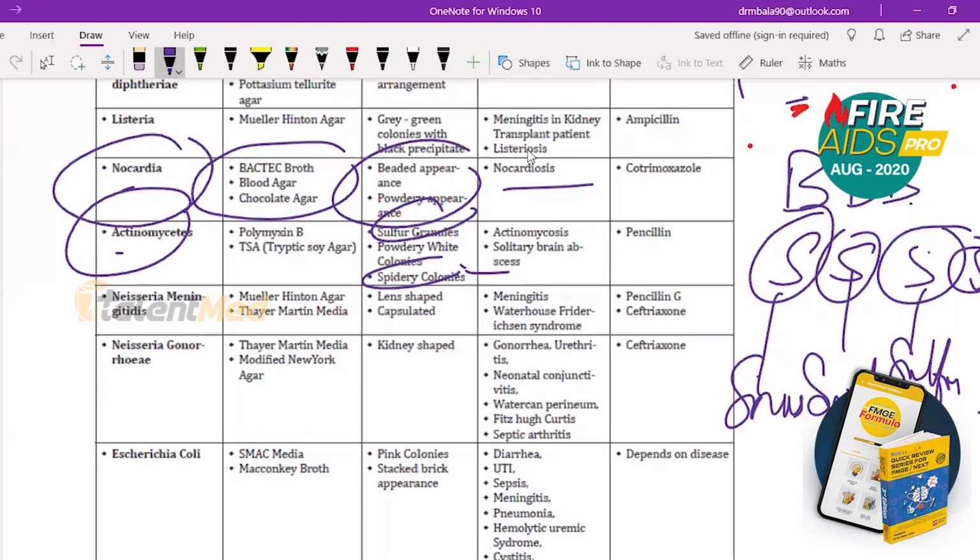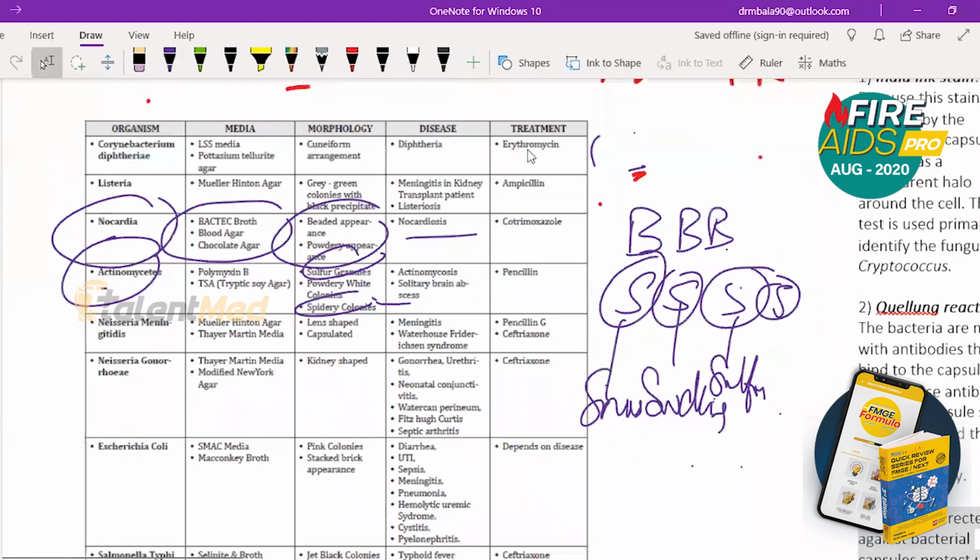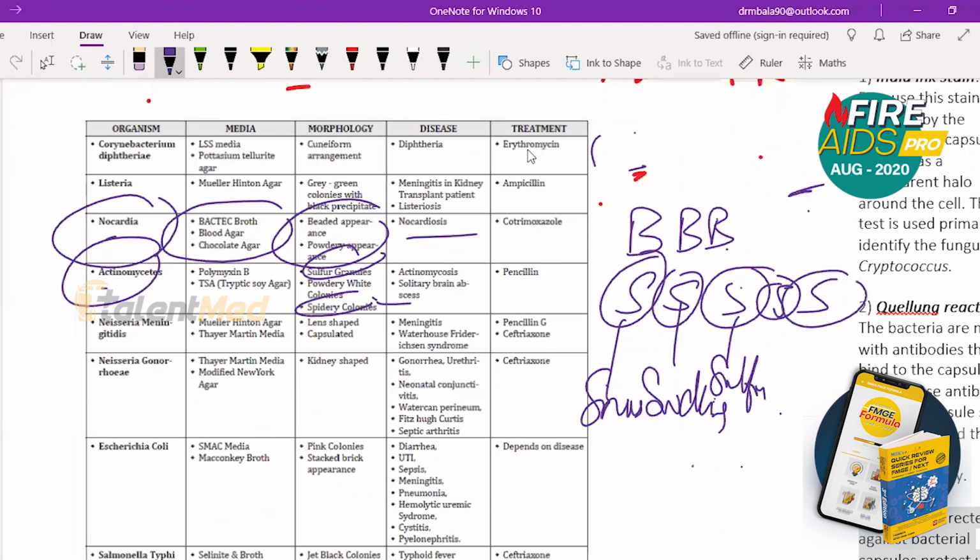And one more S I will add here, that is for soy agar. So 5 S you are going to remember for actinomycetes: sinus swelling, sulfur granules, spidery colonies, and soy agar. Along with that, polymyxin B is something that you must remember. Polymyxin B and powdery white colonies.